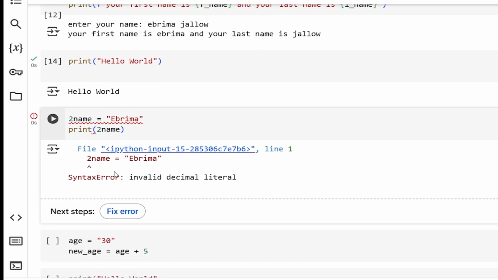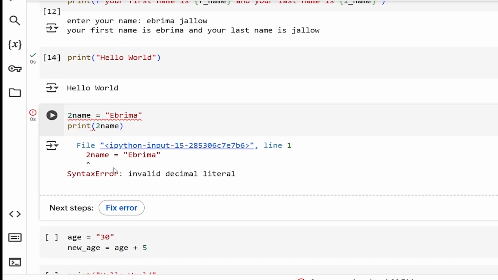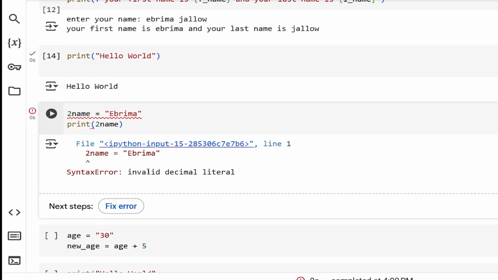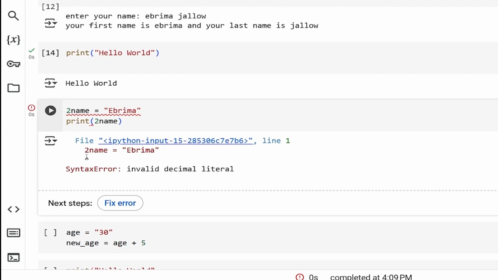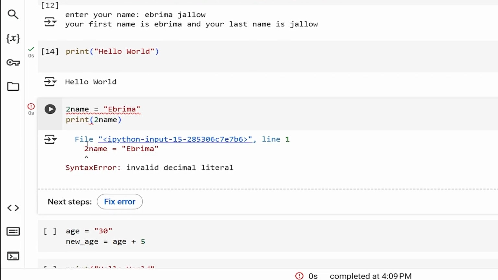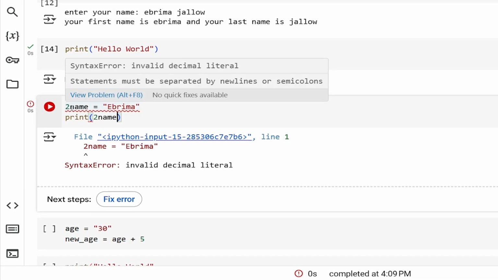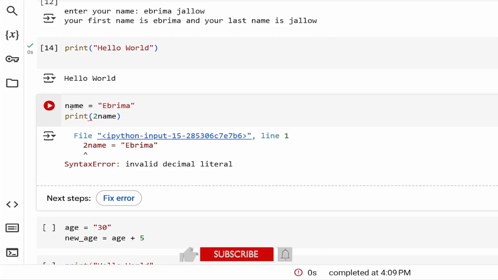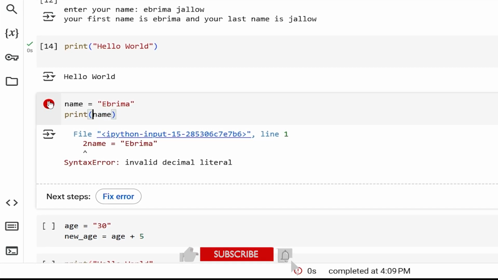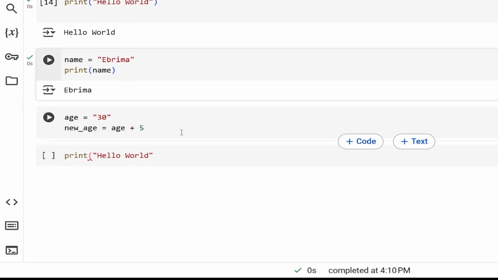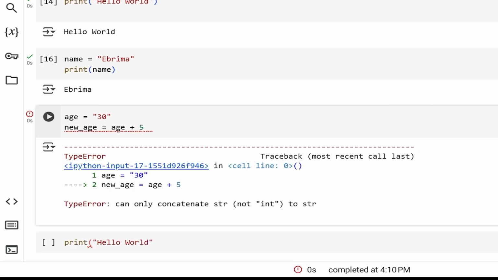Remember what we say about variables, okay? A variable cannot start with a number. So we have a syntax error, invalid decimal literal, and actually it's pointing to us where the error is. So a variable cannot start with a number. So we remove the 2 here, okay, and this 2 here, and now we are good to go. Also another one here, okay. Now let me load this again.